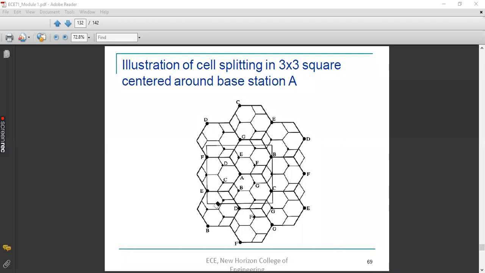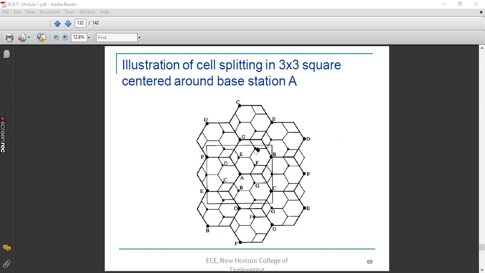I repeat, you have a square plot of 9 kilometer square area. 9 kilometer square area means the side of the square will be 3 kilometer into 3 kilometer. Now, in our geographical area, you have large hexagons, each of 1 kilometer radius. Now, you only consider those bigger hexagons, forget about the intermediate or the small hexagonal cells.